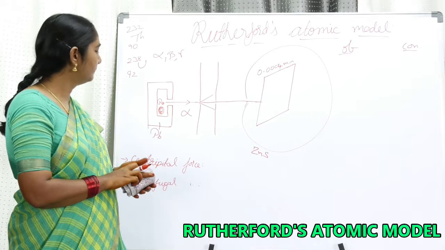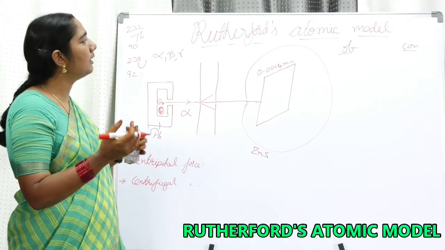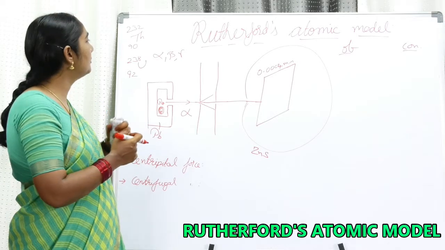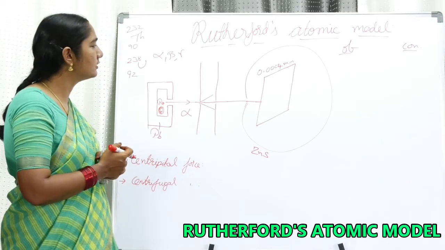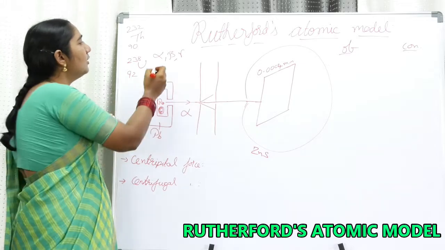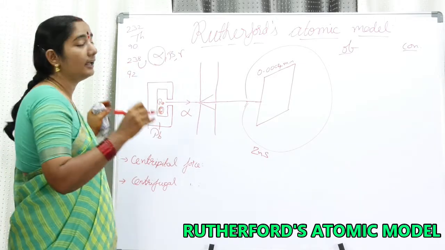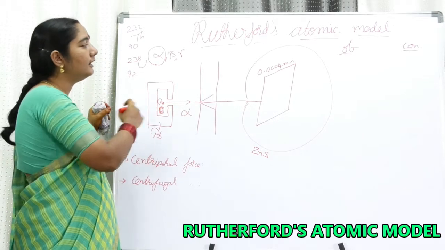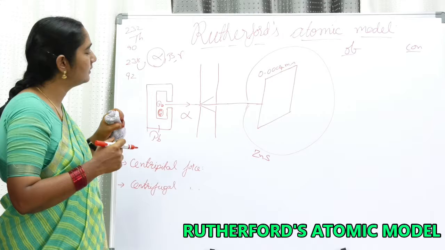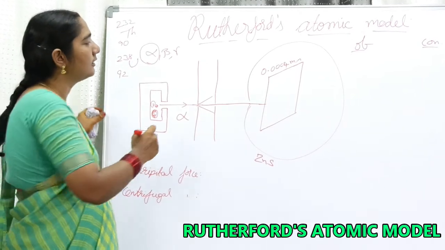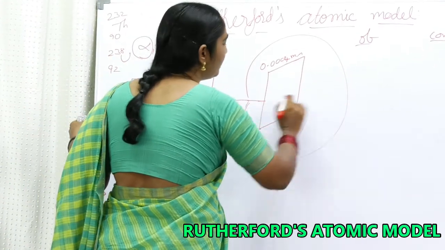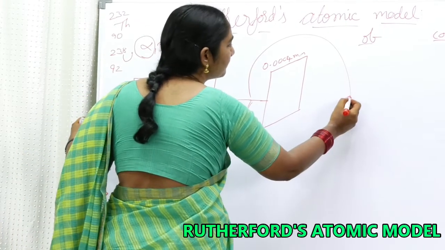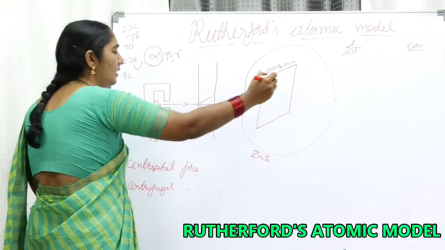Now my dear friends, what are the observations and what are the conclusions he came to? Let us have a discussion about the observations and conclusions. So my dear friends, now we have used the alpha particle. Again I will be discussing the meaning of alpha, beta and gamma particles later. Let us see the observations and conclusions first. So he observed that 99.9% of all the rays, all these alpha particles, are going straight and just reaching the opposite side.